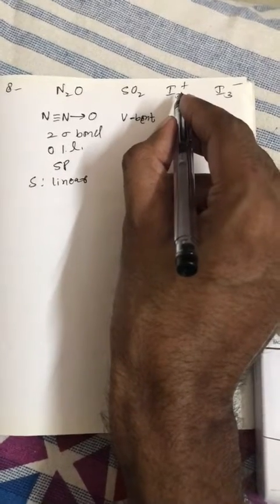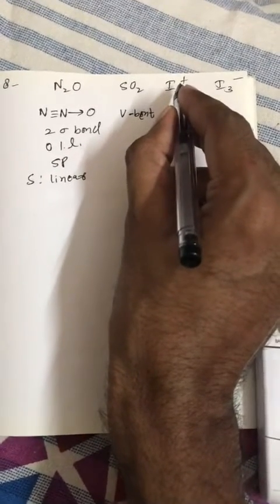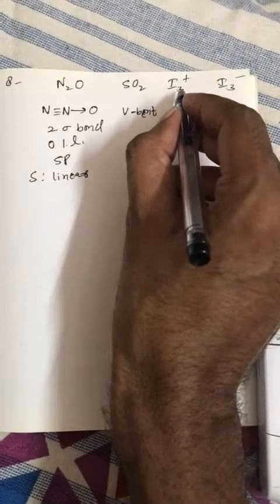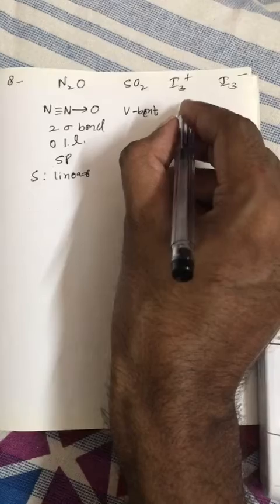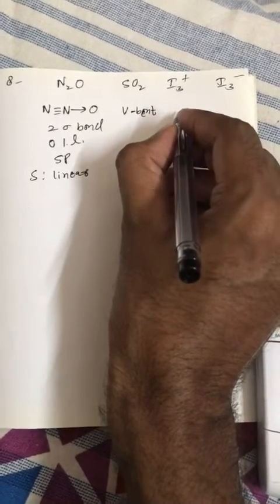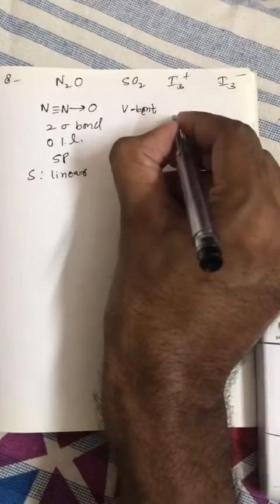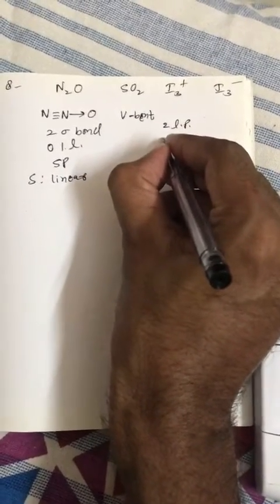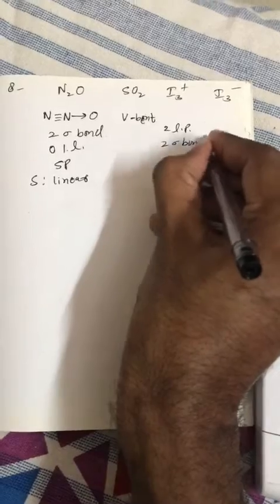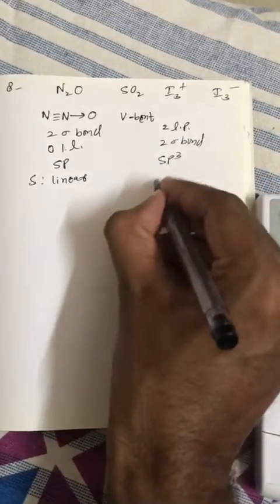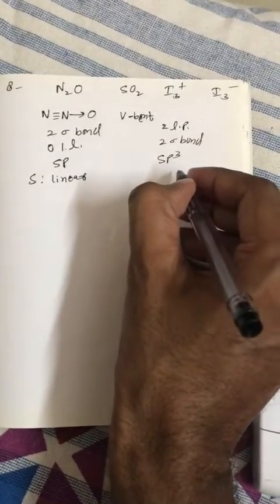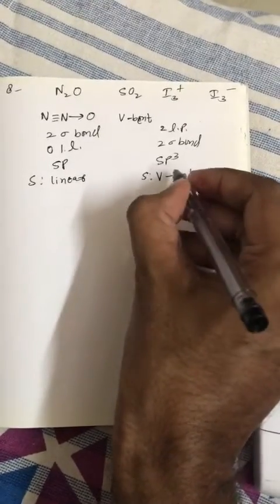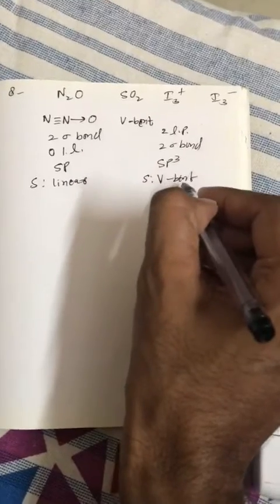If we talk about I3 positive, so in I3 positive, iodine has 7 valence electron. I positive will have 6 valence electron. Out of these 6 valence electron, 2 will be used to form bond with iodine. So we will have 4 remaining electrons, that is 2 lone pair. So in this case we have 2 lone pair and 2 sigma bond, means sp3 hybridization, but shape will be V bend. Geometry will be tetrahedral, but because of 2 lone pair, shape will be V bend.